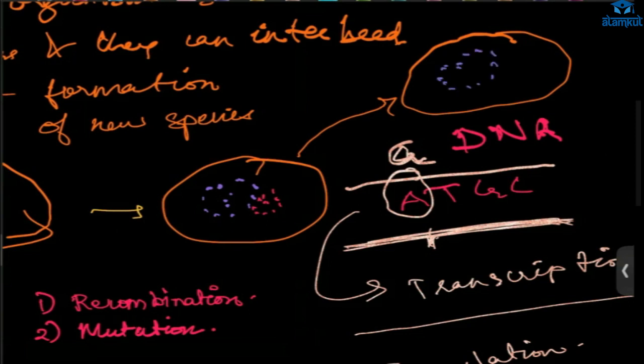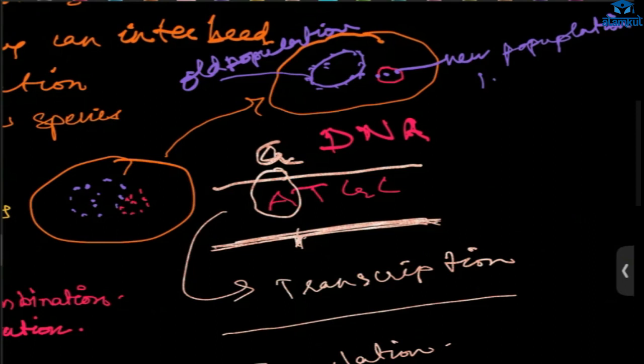Sometimes there is so much variation that these two, a smaller population and a bigger population, will become different. So these two will not be able to reproduce. This is the old population, and this one is the new species, because they are not able to reproduce or intermingle.